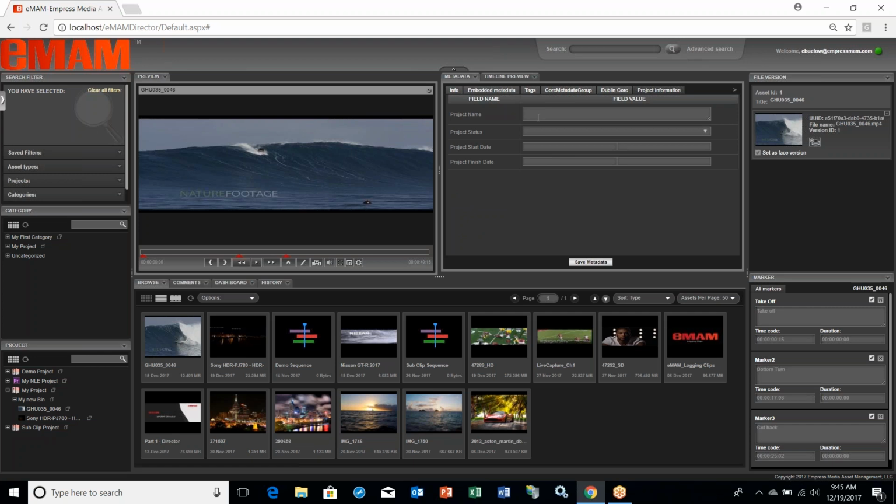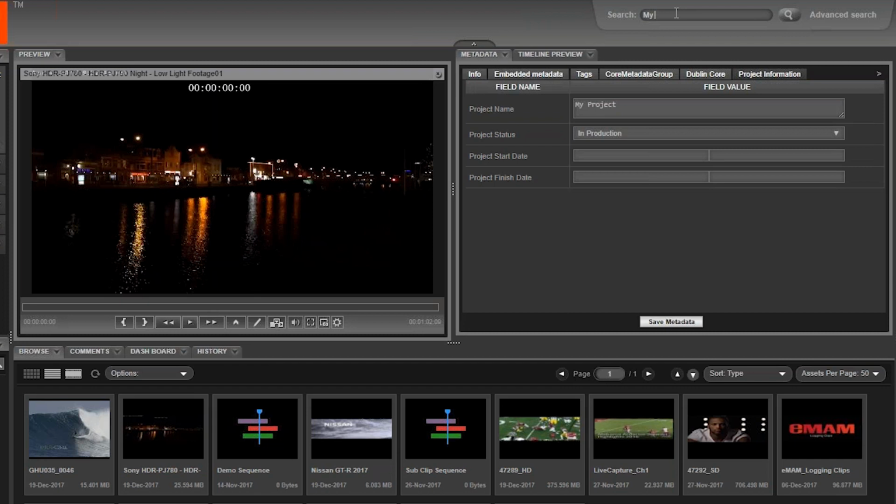First, make sure the metadata widget is open on your workspace. Next, click on the asset you want to add or update metadata to. Click on the metadata group you would like to add and update. Then click on the field you would like to update. Add new metadata to each of the fields and click Save Metadata. You are now ready to search on assets based on the metadata you added to each asset.